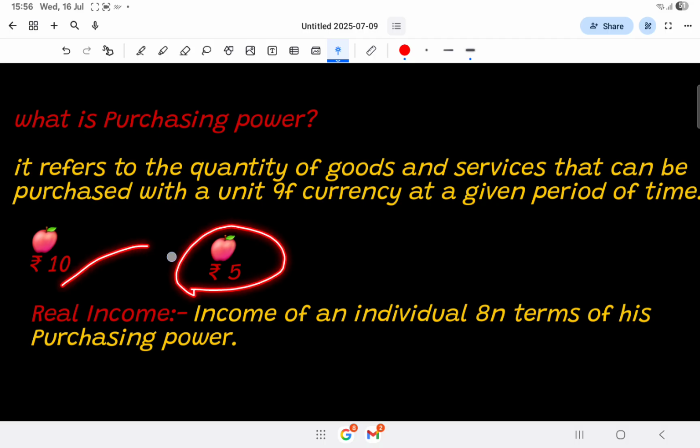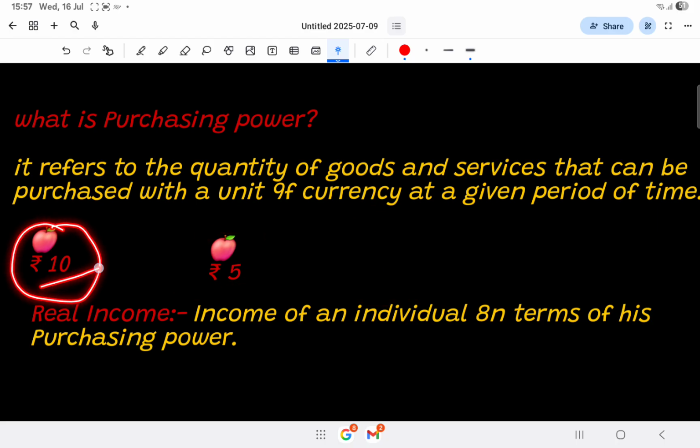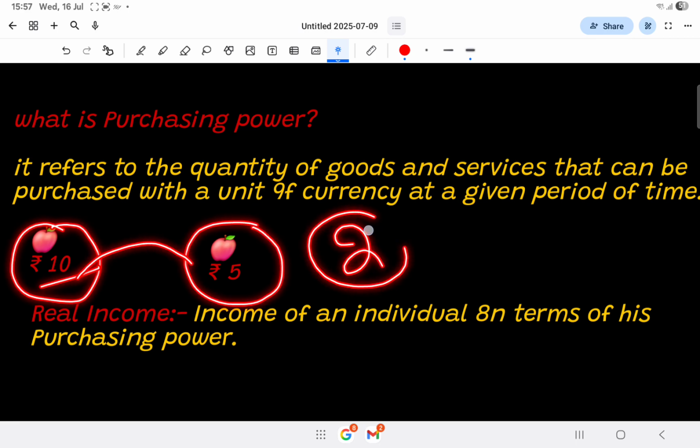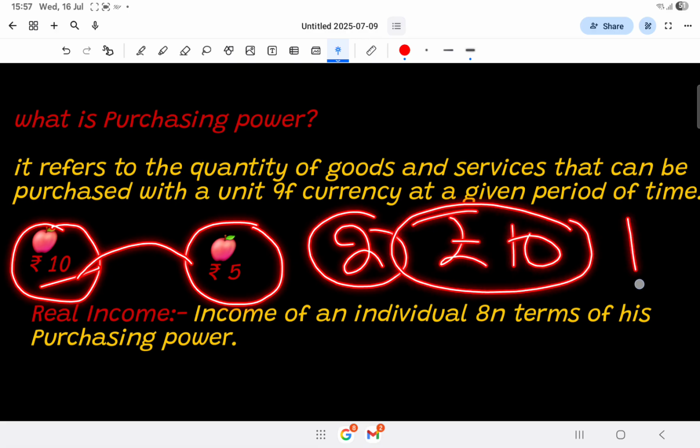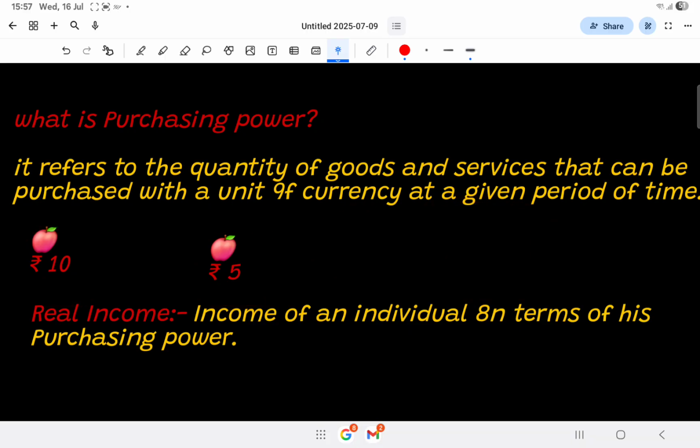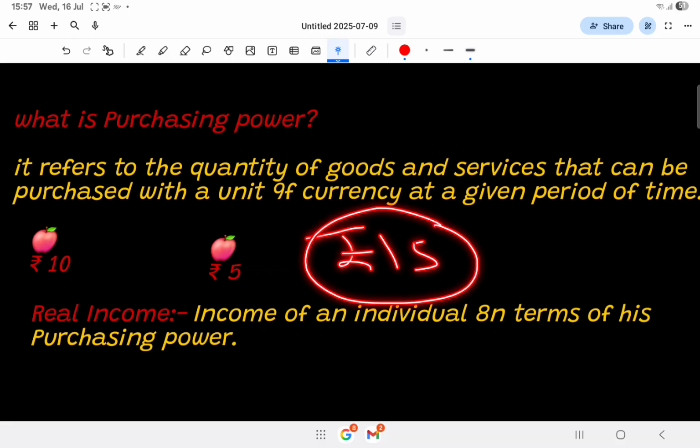Now you are able to buy 2 apples. Initially you could buy only 1 apple with rupees 10, but now when its price falls down, you can buy 2 apples at rupees 10. We can say that the purchasing power of the currency rises. But if the price rises up to rupees 15, what will you do?